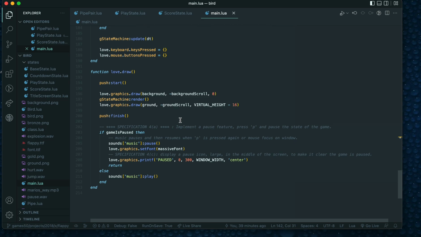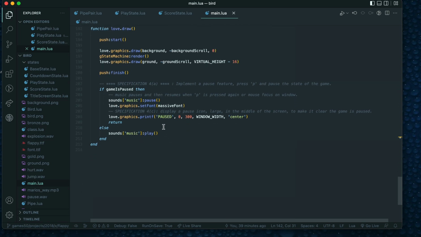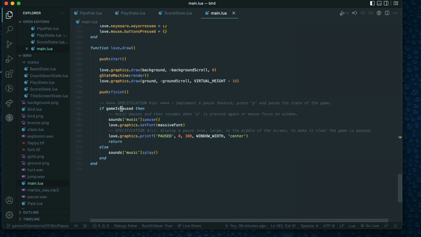So I'm going to skip down into this section here, into our draw section. So if the game is paused, the music will pause. I created a massive font that's even bigger because we're outside of our virtual zone, and we're using the pause quite big in center, else play the music again. And so this is what it looks like.